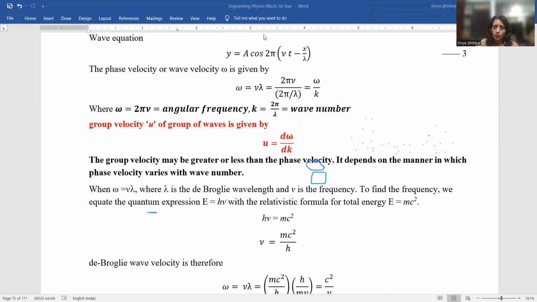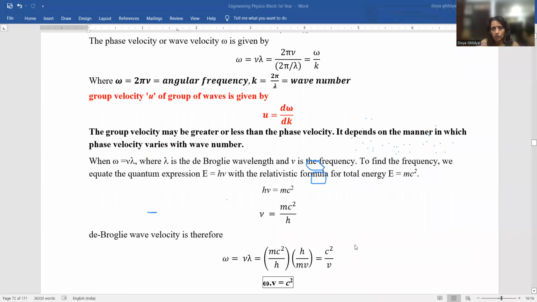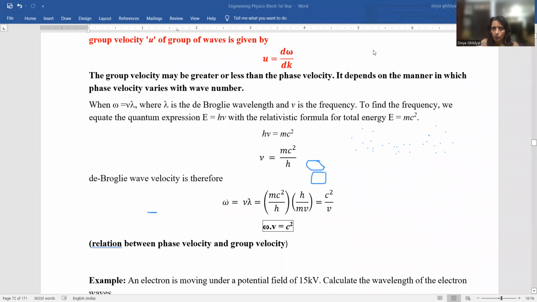Now, in order to find an expression connecting group velocity and phase velocity, we will introduce the term of energy. E is equal to h mu as per Einstein's relationship, and E is also equal to mc square. We equate both these expressions. We get mu equal to mc square upon h.